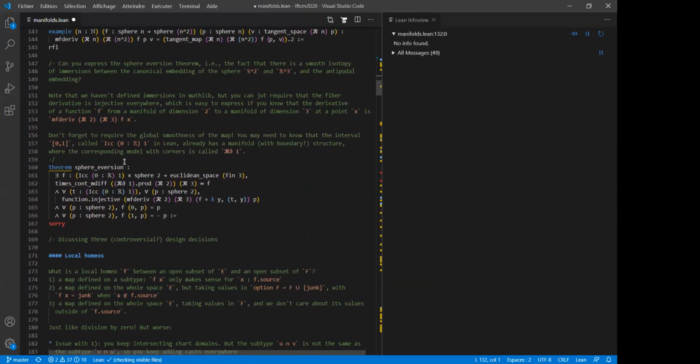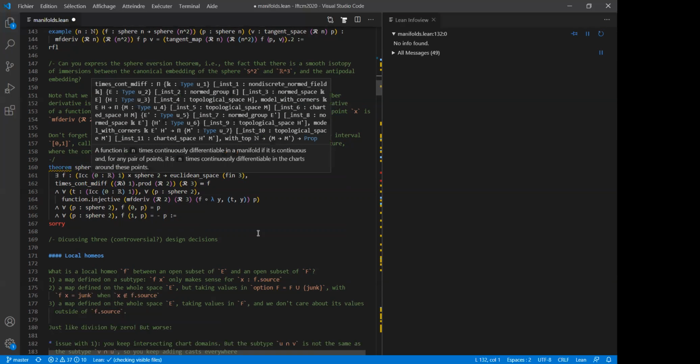It will just be that you should have a map from the interval times the sphere to the space R3. The map should be smooth. And since I know how to define smooth maps on a manifold with boundary, it's not a problem to say this. And the model with corners for this smoothness in the source should be the product of what you have in dimension 1 and what you have in dimension 2. In the target space, it's just a standard model in dimension 3.